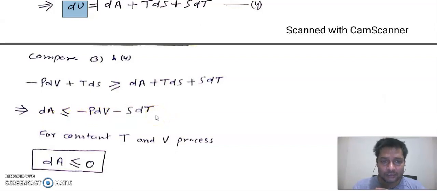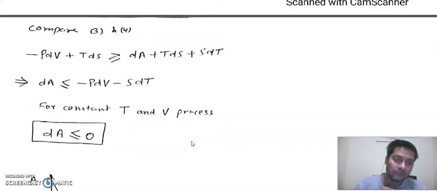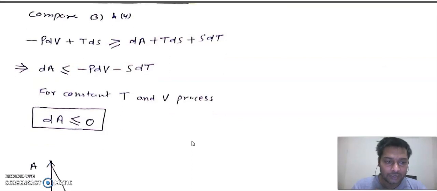But this system is at constant temperature and volume. So if temperature and volume are constant, then dV and dT will be 0. And finally we have dA less than or equal to 0. So this is the condition for a constant temperature and volume process. It means when the reaction proceeds, the change in Helmholtz function will be a negative quantity.